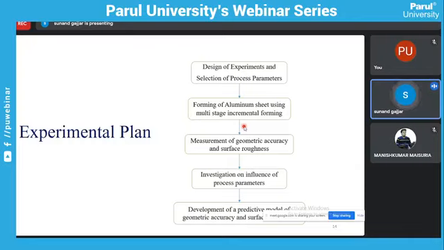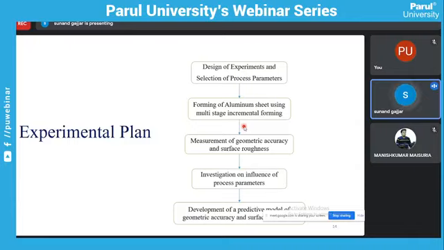and what are their levels. That will all be done using Minitab software. Using Minitab software, this DOE, design of experiments, will be done using the Taguchi method. We will learn after this slide.